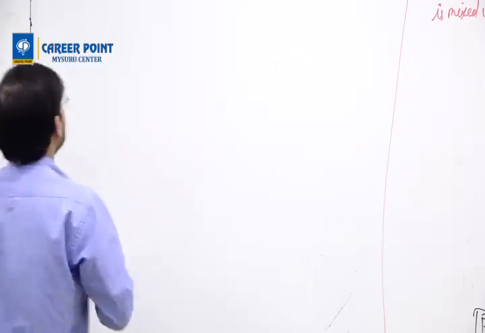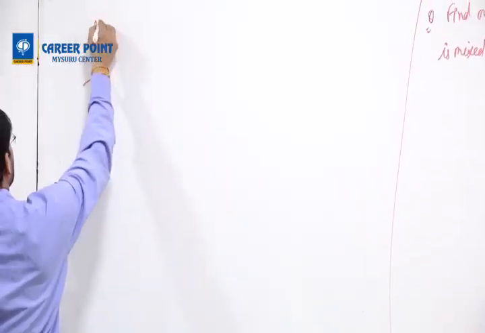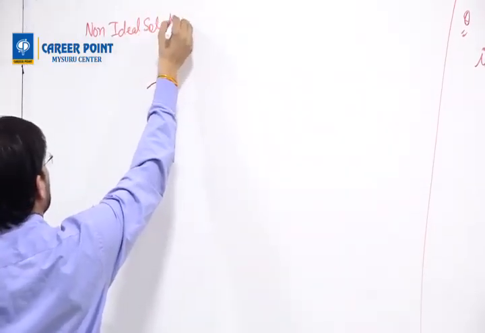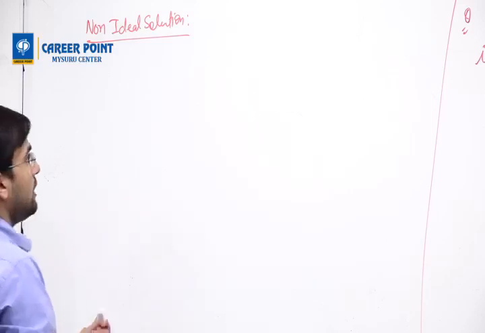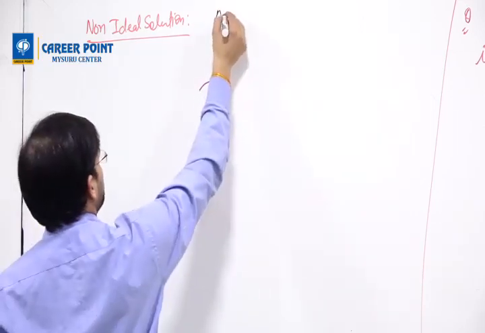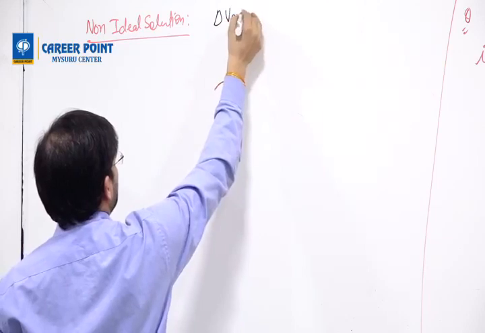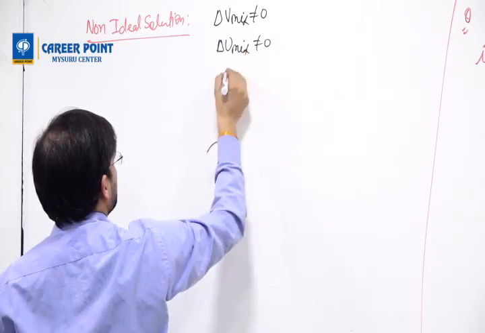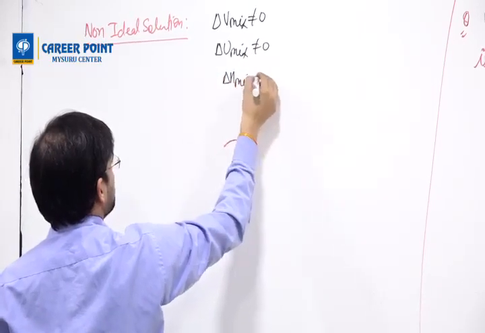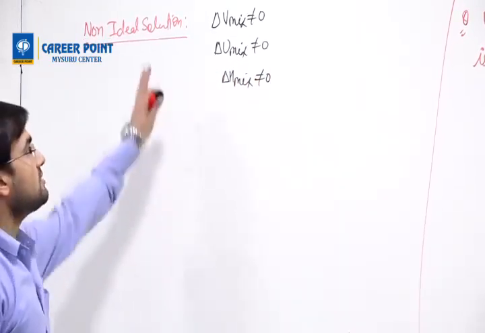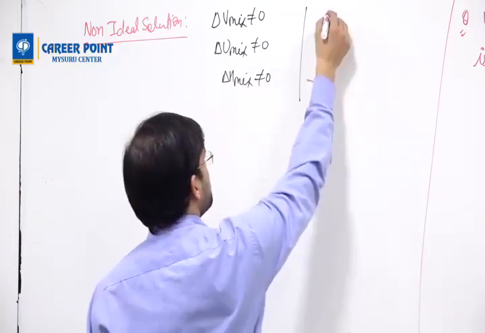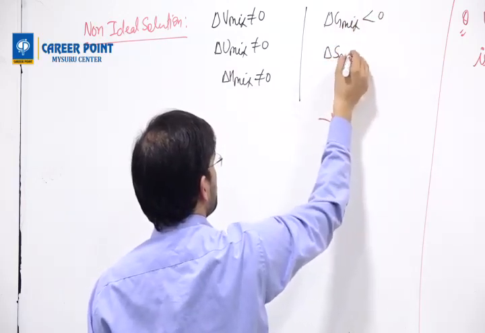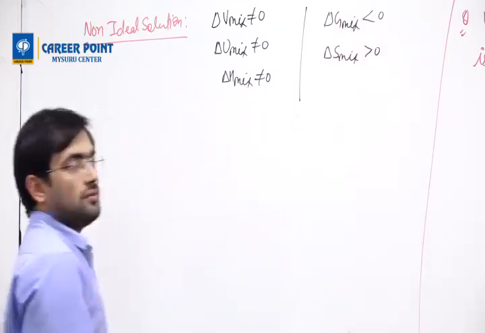Now the next heading is non-ideal solution. In case of non-ideal solution, these three things happen. Delta V mixture is not equal to 0. Delta U mixture is not equal to 0. Delta H mixture is not equal to 0. But it is a solution, so it is a mixture. So if it is a mixture, those two conditions must be satisfied. Delta G mixture is less than 0. Delta S mixture is greater than 0. These are the 5 conditions.